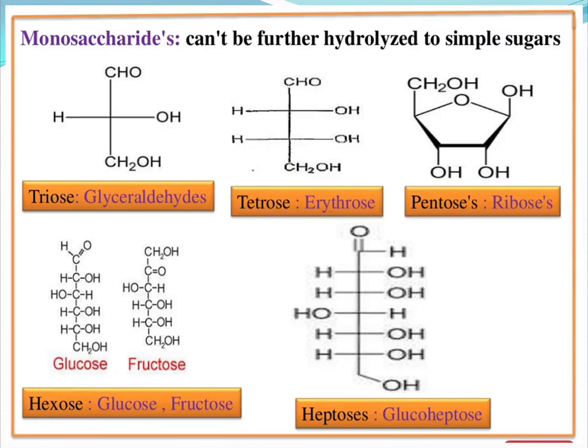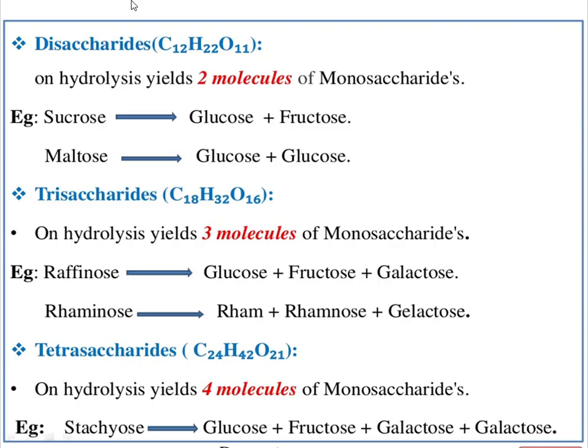Next is monosaccharide. Here, it consists of only one sugar molecule which cannot be further hydrolyzed to simpler sugars. So these are the different structures for the trioses, tetroses, pentoses, hexoses and heptoses. These are all the chemical structures for the different groups of monosaccharides.